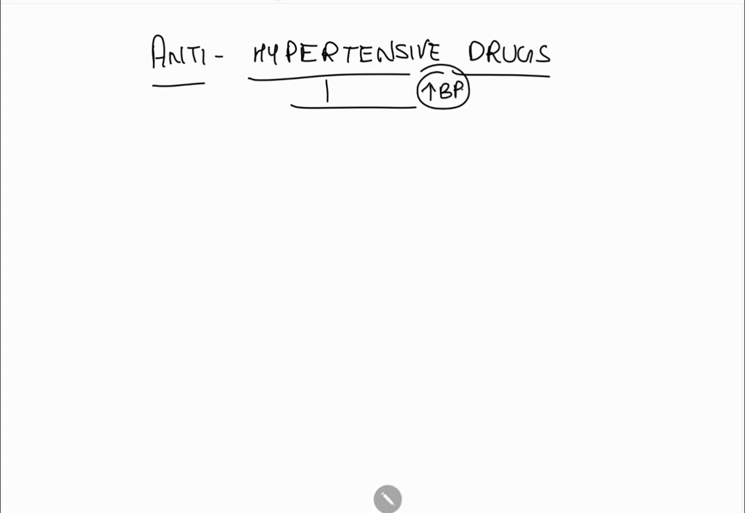Hypertension is of two types: primary hypertension and secondary hypertension. Primary hypertension means there is no specific cause of this hypertension. In secondary hypertension, it is related to some disease like renal, vascular, endocrine disorders. Now we will see classification of antihypertensive drugs.